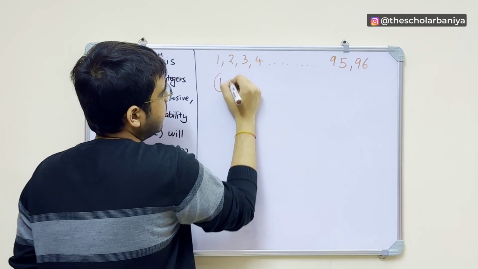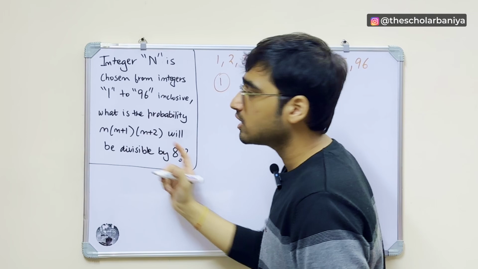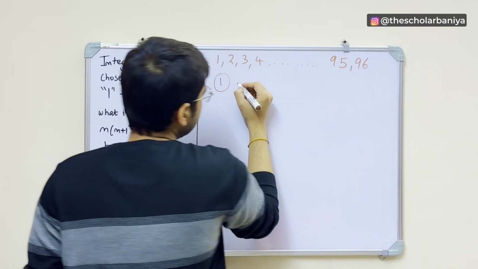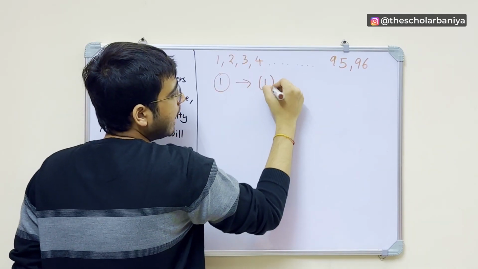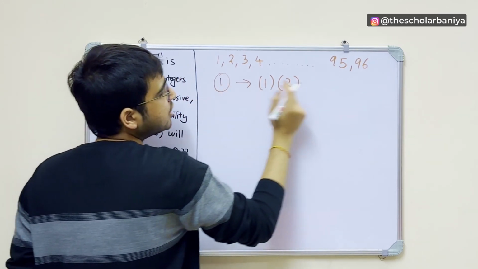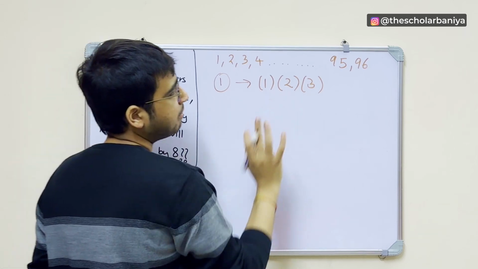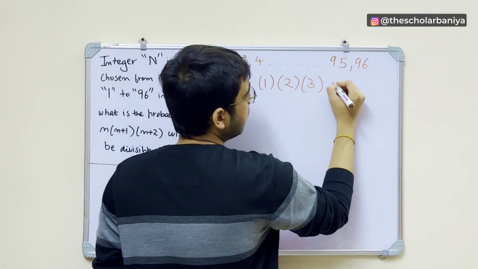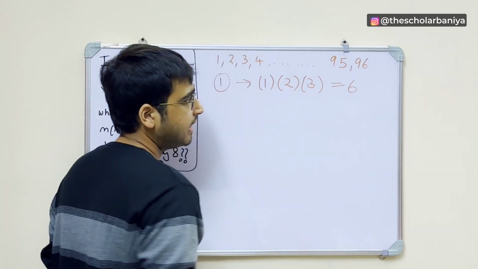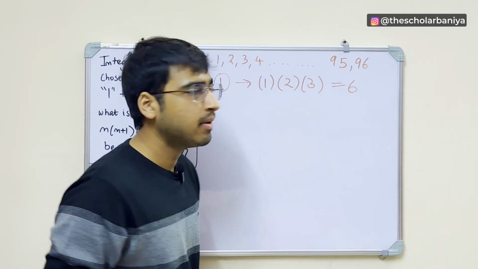If we choose 1, we have to find n into n plus 1 into n plus 2. So n is 1, n plus 1 is 2, and n plus 2 is 3. What is this value? This value is 6. Is 6 divisible by 8? No, 6 is not divisible by 8.